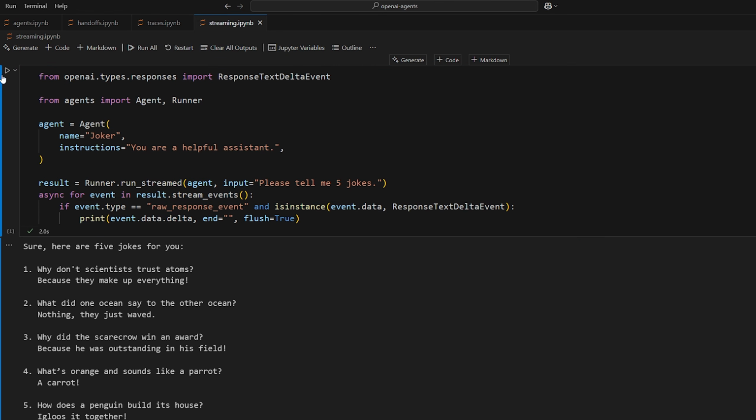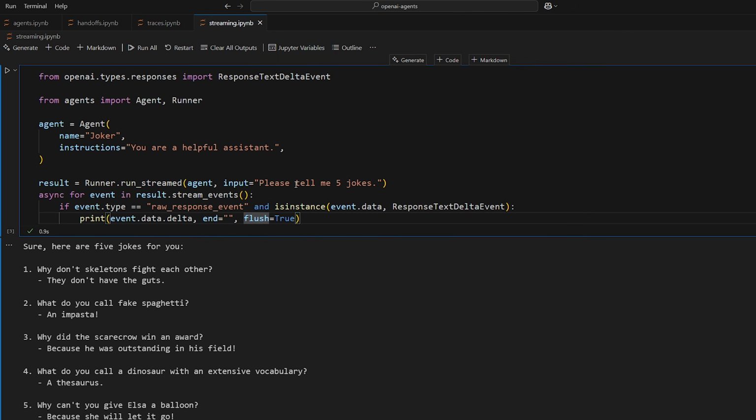There we go. So as you can see, it's very fast. You have to look very closely, but you can see that it's streaming, just like ChatGPT, right? Really cool. So what we're doing here is, once we verify what it is, we're simply accessing event.data.delta. This is just the change, or the new text that's coming in, and we're just printing it so that we can see it. That's literally it.